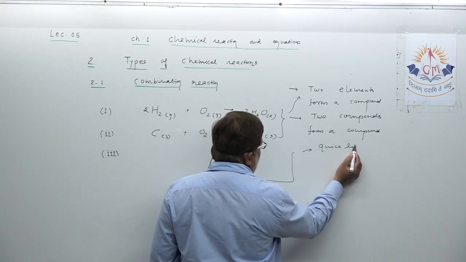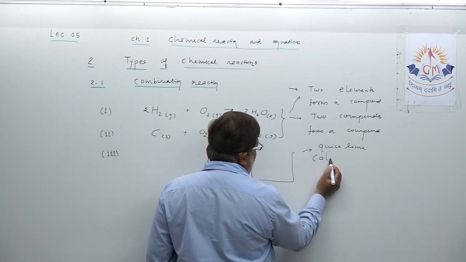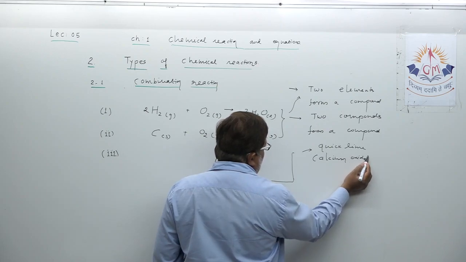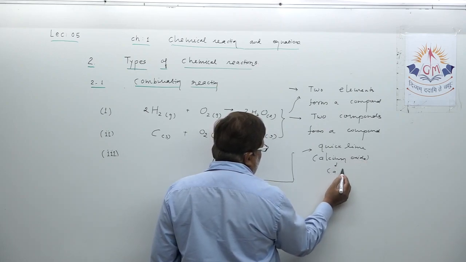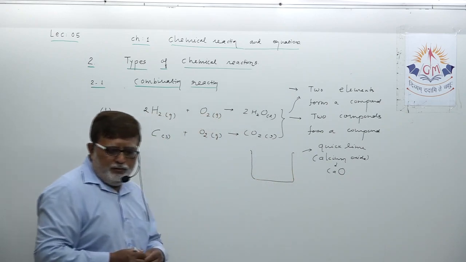You all must be knowing about quick lime, which can also be called calcium oxide. That is CaO. You have to take calcium oxide in this beaker, okay?